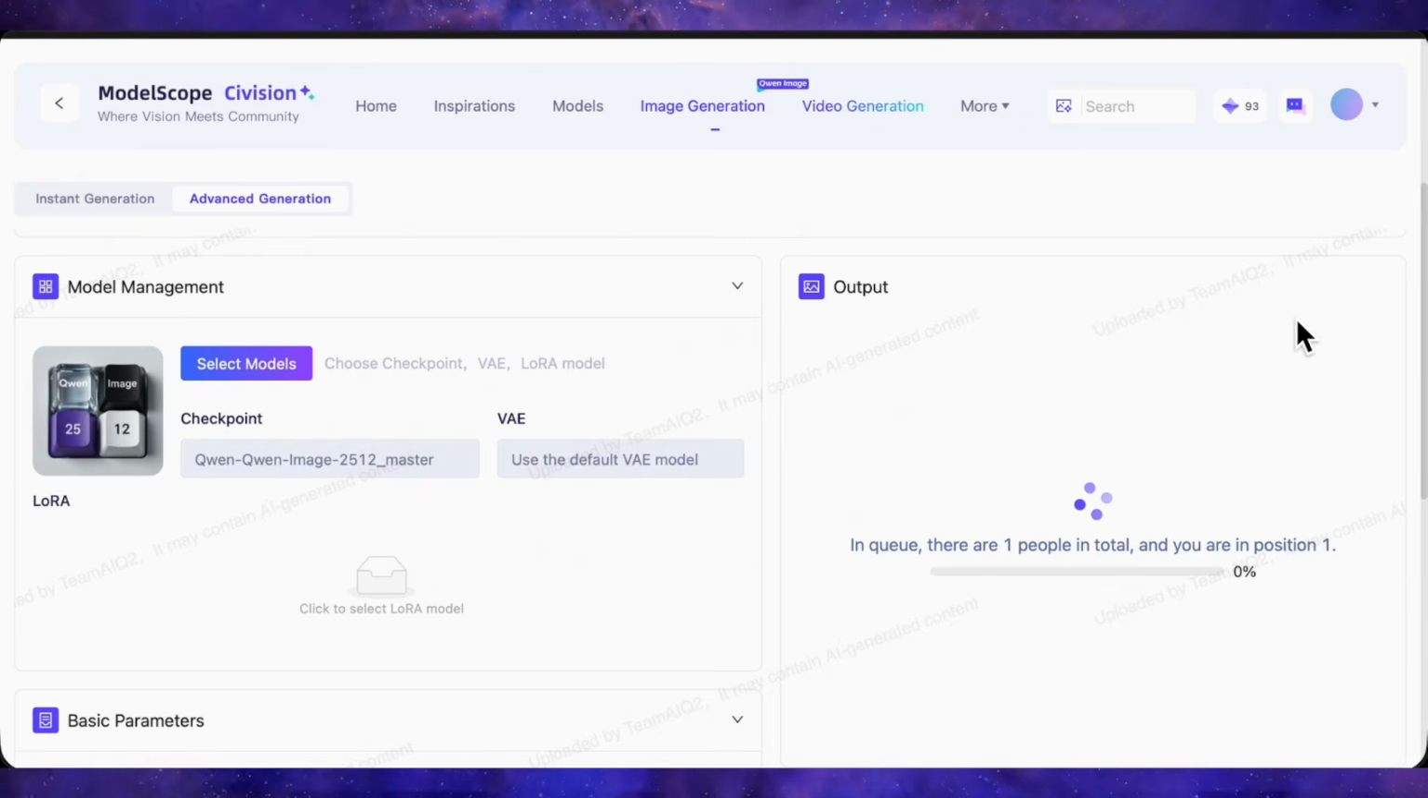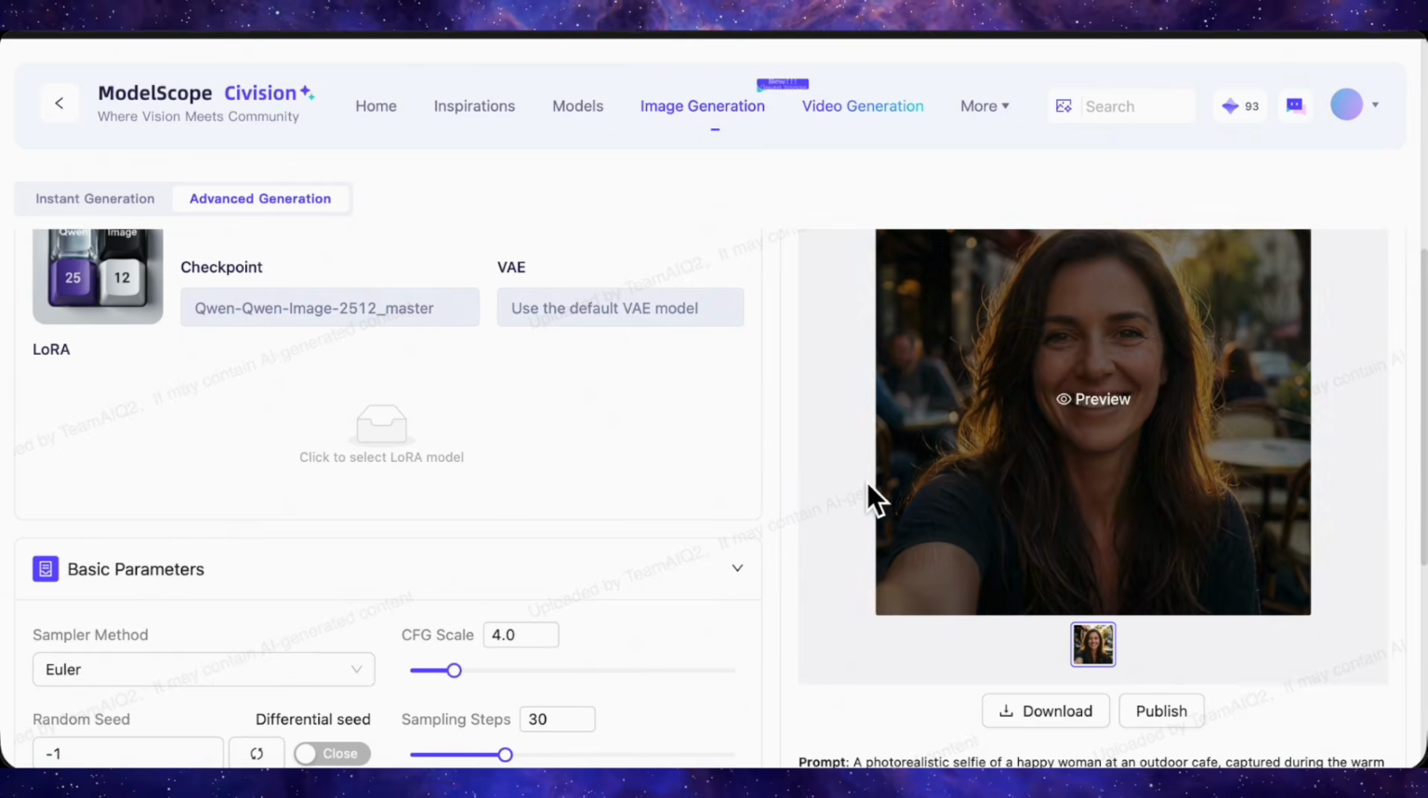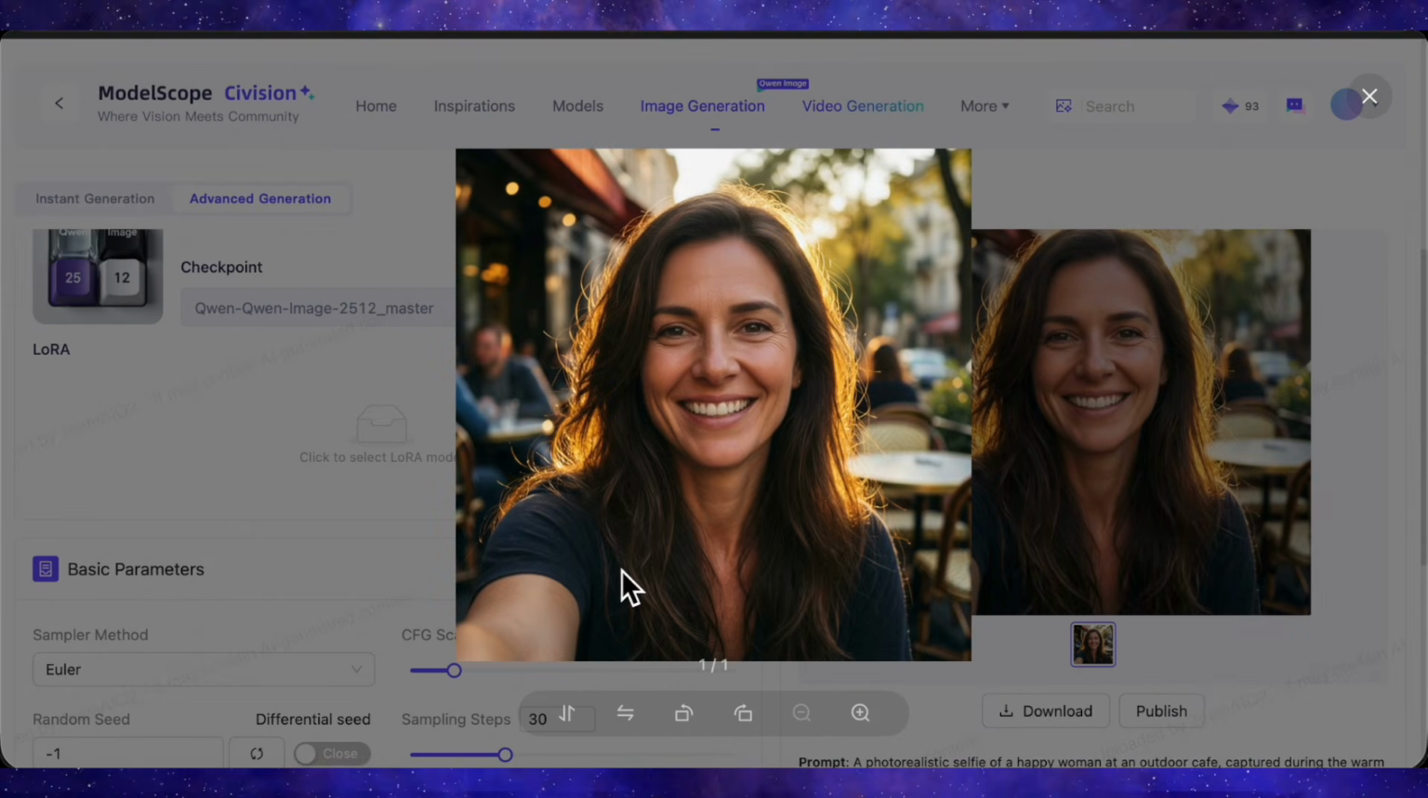This limit resets every day. So, our image has been generated. Look at how wonderfully it has generated this. The realism of Qwen Image is quite good.